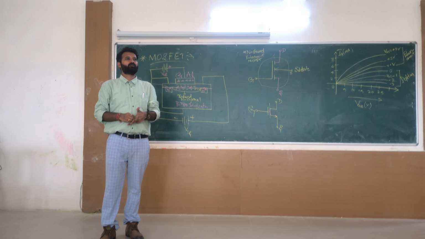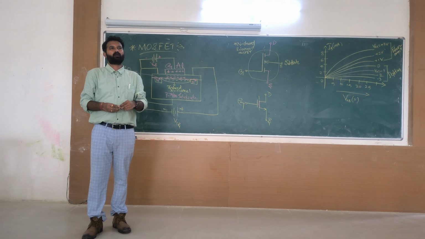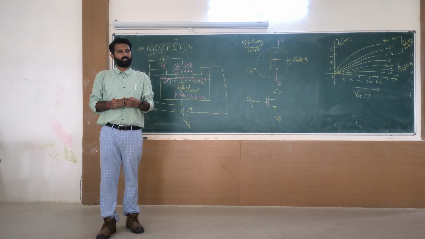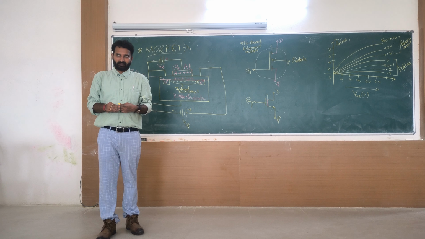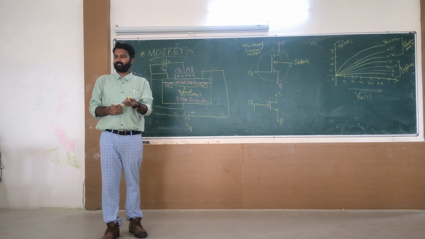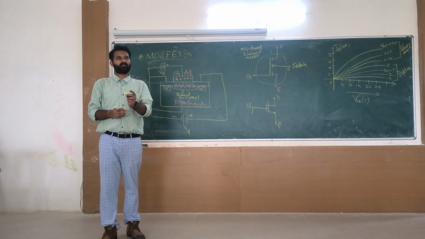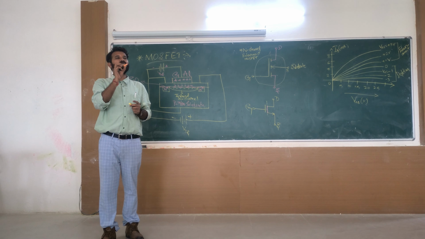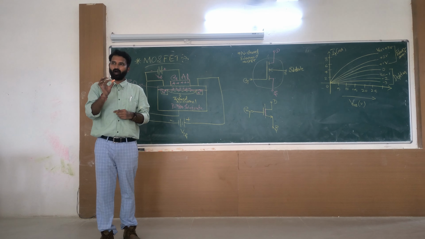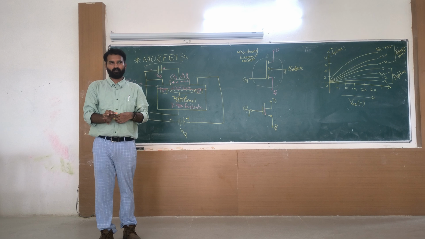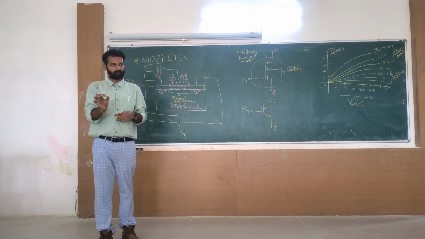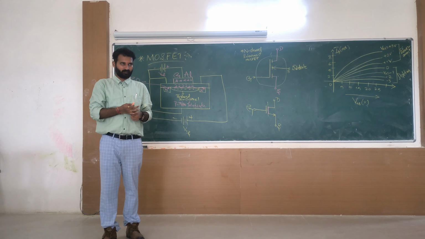Let me give a full form of this. What do you mean by MOSFET? MOSFET means metal oxide semiconductor. You know what do you mean by FET? What is FET? Field effect transistor. I will repeat it. M for metal, O for oxide, S for semiconductor. Metal oxide semiconductor field effect transistor.